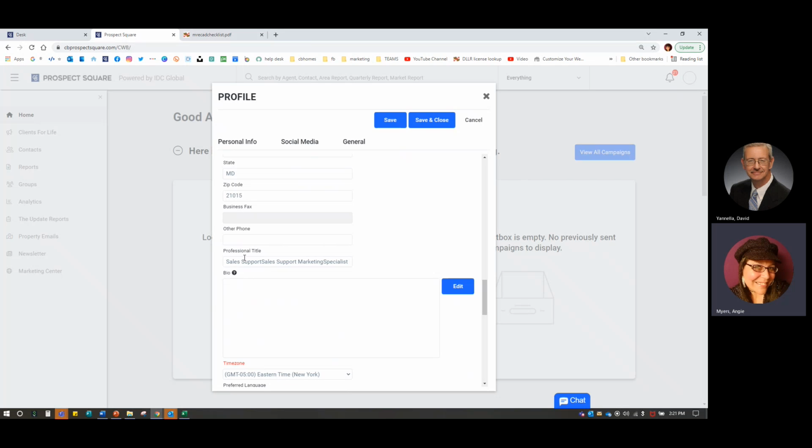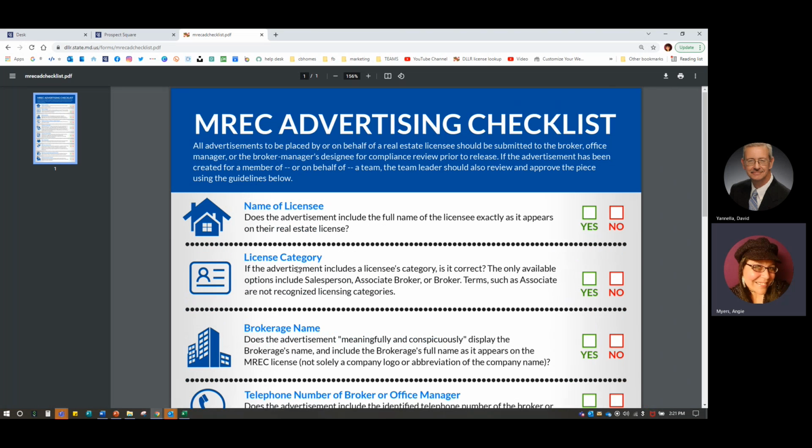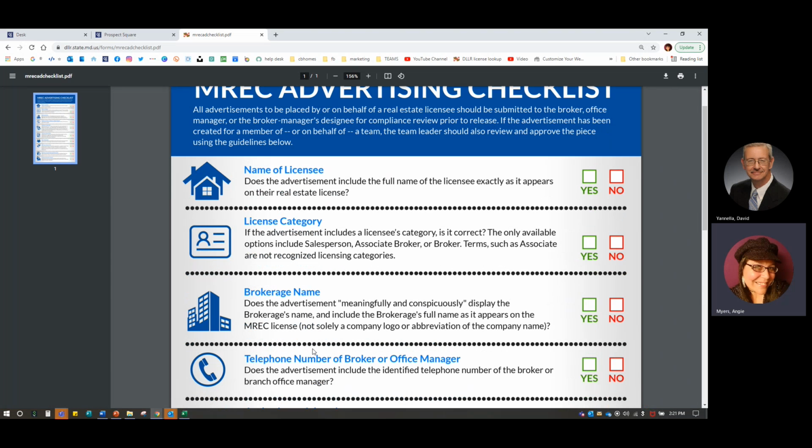Professional title. So right here, professional title. This is where we want to be very, very careful. License category, that is your professional title. The Maryland Real Estate Commission does recognize salesperson, associate broker, and broker. It does not recognize realtor. They did confirm this the other day.